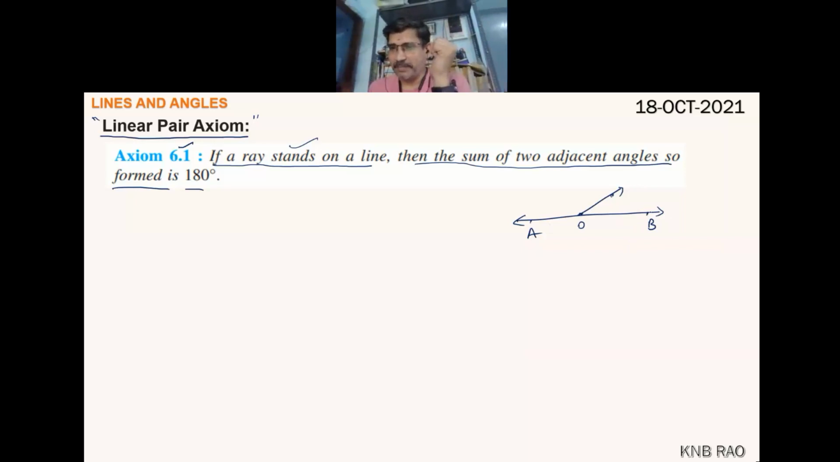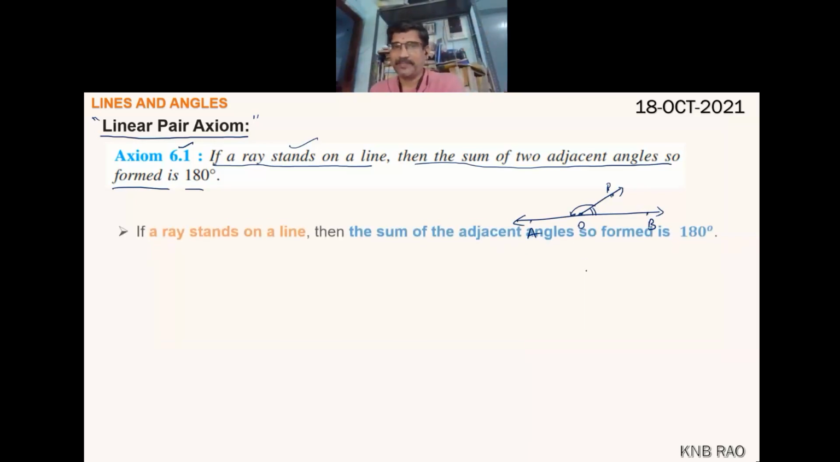There is one straight line AB. On that straight line, the ray OP is standing. Standing means it need not stand perpendicularly; just one ray is formed. OP is a ray. Now it is forming two adjacent angles, one here, another here. So it says if a ray stands on a straight line, then the sum of two adjacent angles so formed is 180 degrees. This is a universal truth. It's an axiom.